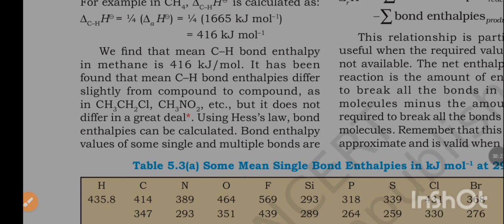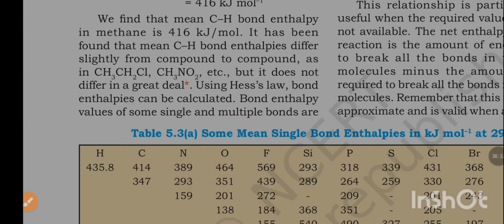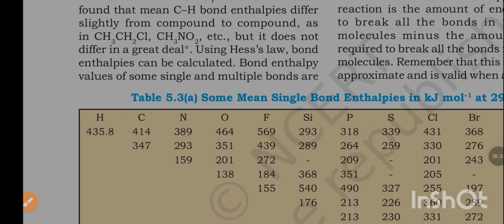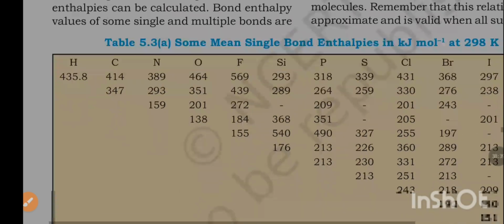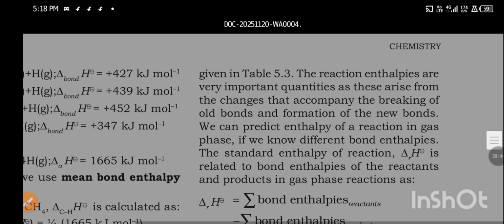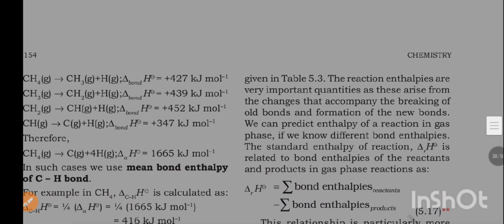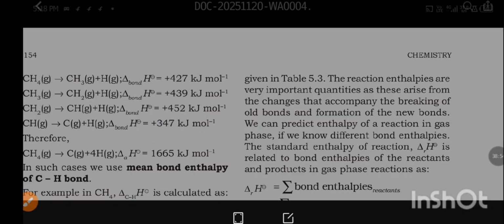It has been found that mean carbon-hydrogen bond enthalpies differ slightly from compound to compound, as in CH4, CH3Cl, CH3NO2 etc. But it does not differ a great deal. Using Hess's law, bond enthalpies can be calculated. Bond enthalpy values of some single and multiple bonds are given in table 5.3. The reaction enthalpies are very important quantities as these arise from the changes that accompany the breaking of bonds and formation of the new bonds.